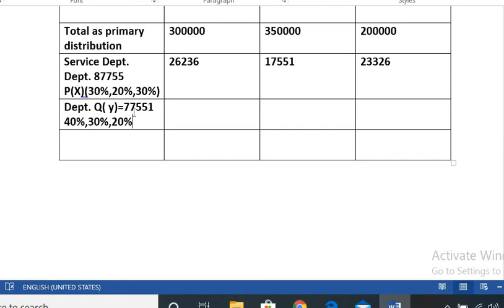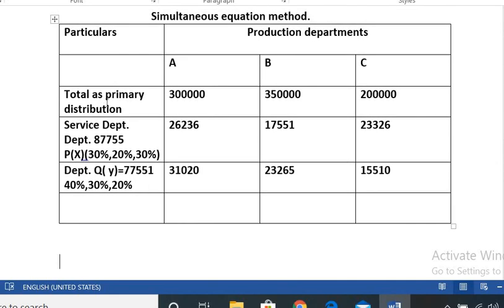So 77,551 we have to distribute to 40%, 30%, 20%. Then it comes to 23,265. Then 15,510. Then here 23,265. First column is 31,020. Is it clear?